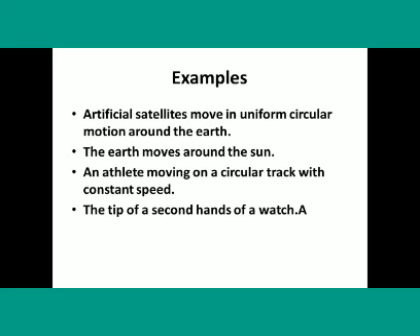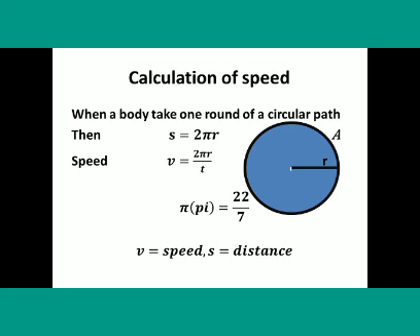Examples: an artificial satellite moves in uniform circular motion around the earth. The earth moves around the sun. An athlete moving on a circular track with constant speed. The tip of the second hand of a watch. These are all some examples. Then how can we calculate the speed of an object?